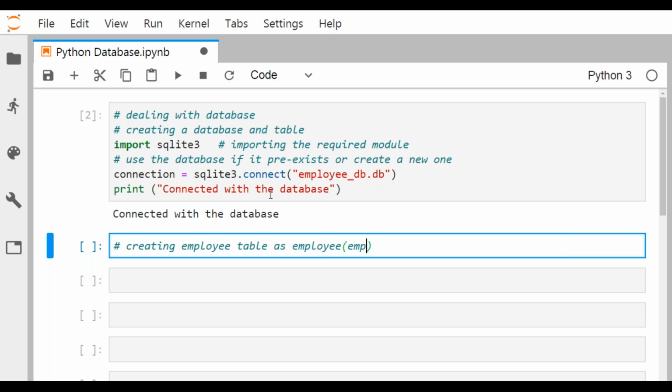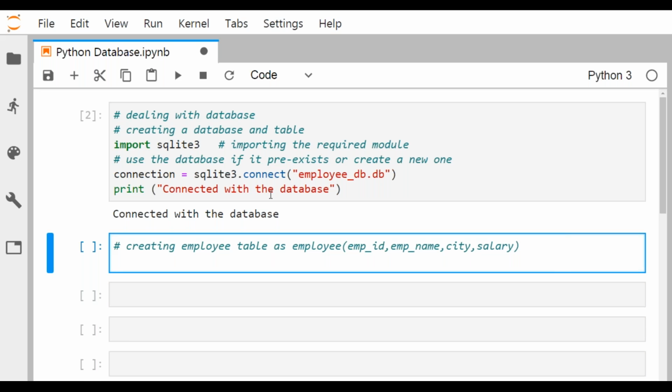So here we'll be having, say, EMP ID, and then EMP name, then city, and salary. So these are the fields we're having. So creating this, there is an employee table.